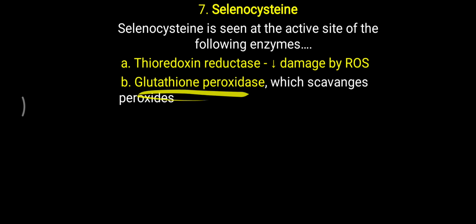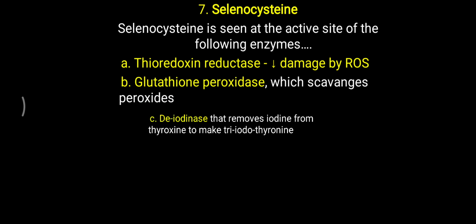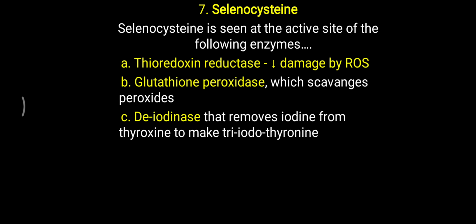This glutathione peroxidase is also utilized for scavenging of peroxides. So peroxide or free radical removal works with the help of selenocysteine. Further, deiodinase removes iodine from thyroxine to make triiodothyronine. So T4 to T3 formation happens with the help of the deiodinase enzyme, and for deiodinase to work, selenocysteine is also needed.